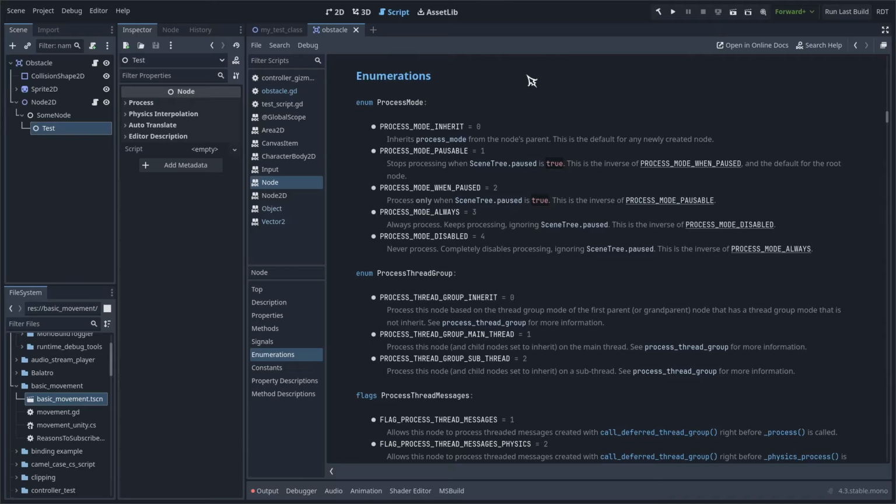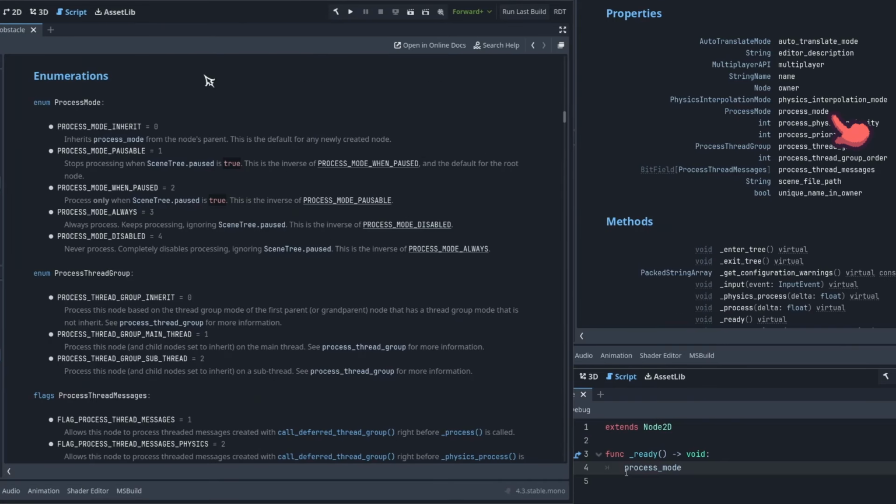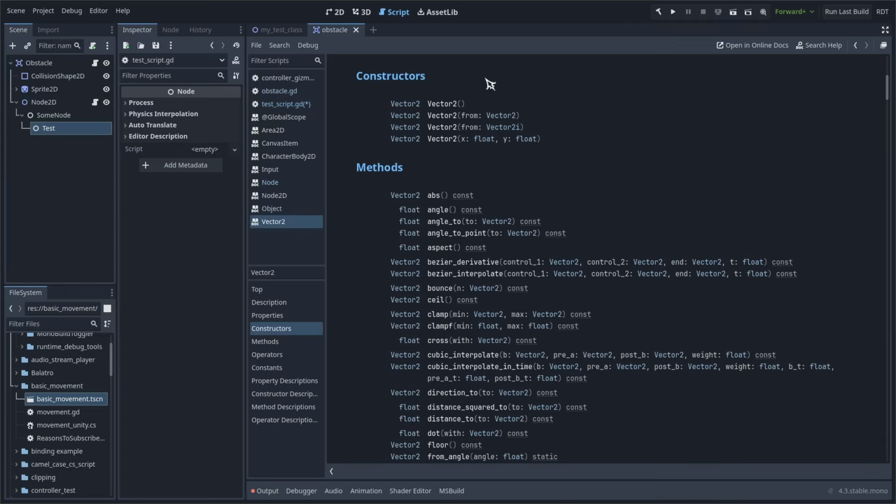The enumerations section lists out all the enums present in a class along with each of their values. These enums are usually used by properties and functions in the same class. For example, the process mode property in the Node class is of the enum type called process mode. So if I wanted to set its value to process mode disabled, then I would need to use the enum name and then access a specific value on it, and then assign it to the property. The constructors section shows all the possible ways to construct a new instance of that class.